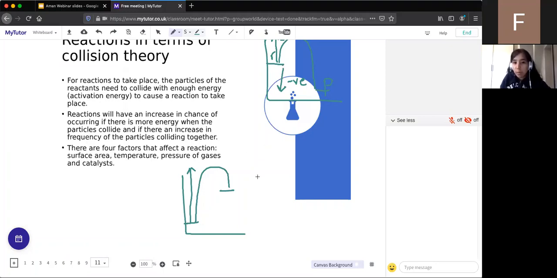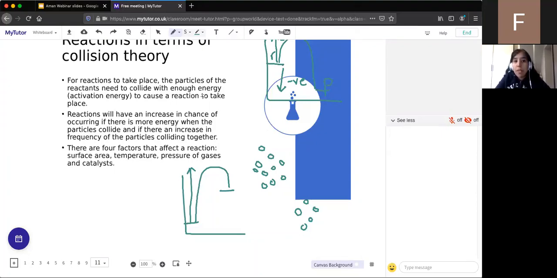So for example, if we've got 10 particles in one space, there might be quite frequent collisions. Whereas if we've only got 5, there will be less collisions because there's less particles there, and therefore there's less chance of a collision occurring. So they're more frequent when there's 10. That's the first thing. The second thing is about the energy. So if we increase the temperature, for example, the particles will have more energy, and therefore they will collide more frequently. So we'll be looking at temperature tomorrow, but it's really important that we understand those 2 factors in determining the activation energy.